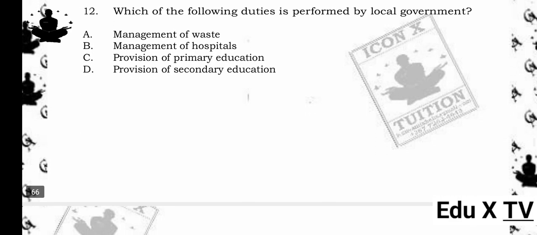12. Which of the following duties is performed by local government? A. Management of waste. B. Management of hospitals. C. Provision of primary education. D. Provision of secondary education. The answer is A. Management of waste. Reason being, local governments are responsible for services within communities, including waste management, roads, water, and sanitation. Education and hospitals are managed by central government.